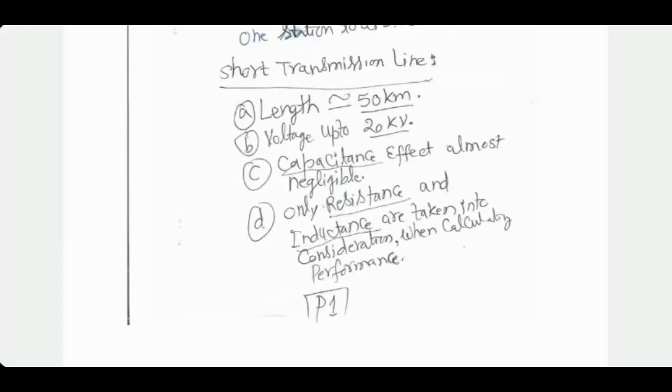For short transmission lines, the sending end voltage, the generator end voltage, can be as high as 20 kilovolt. Of course, the receiving end voltage will be slightly lower because of losses. Because length is not very large, capacitance effect generally is negligible. Only resistance and inductance matter when we come to calculating the expected performance of short transmission lines.